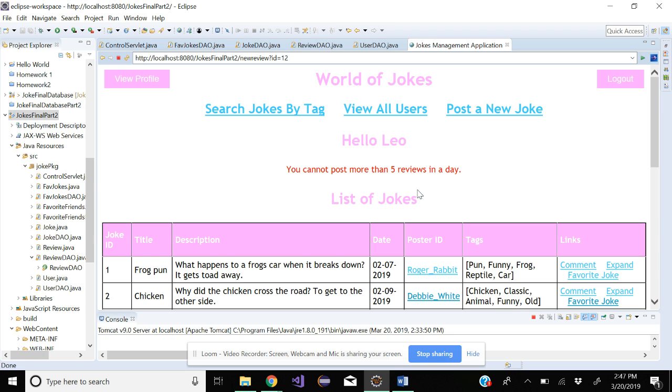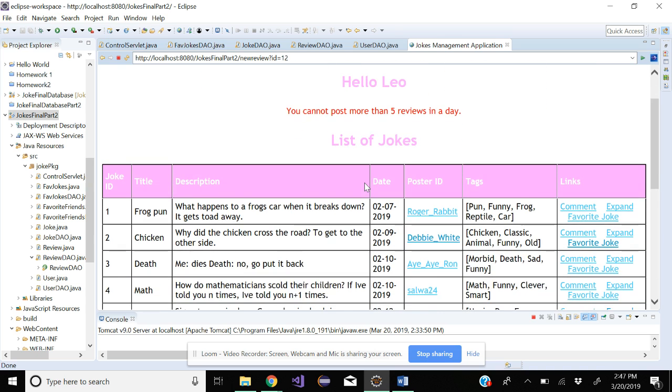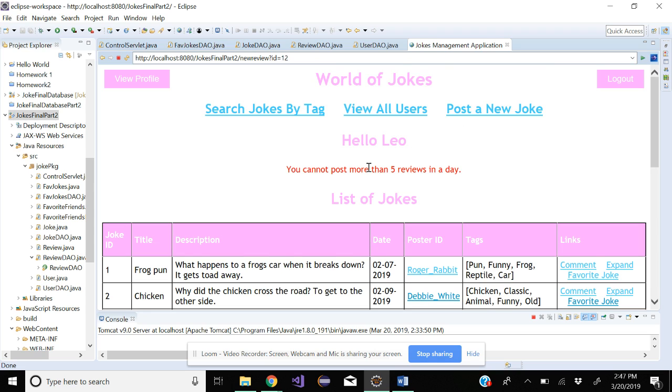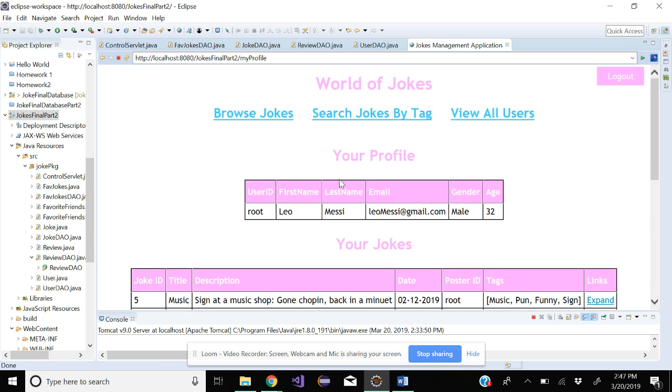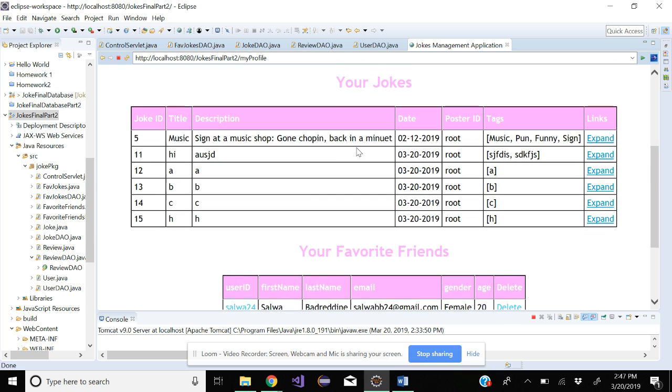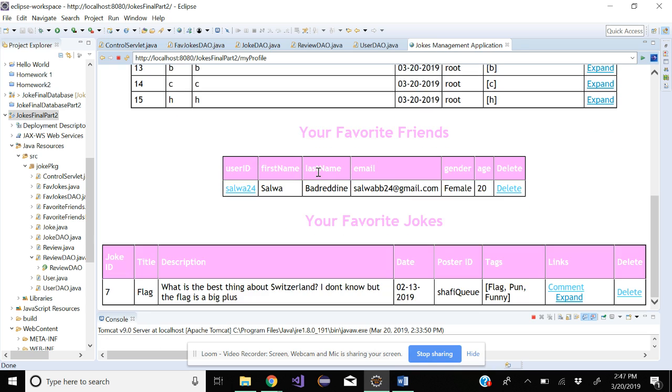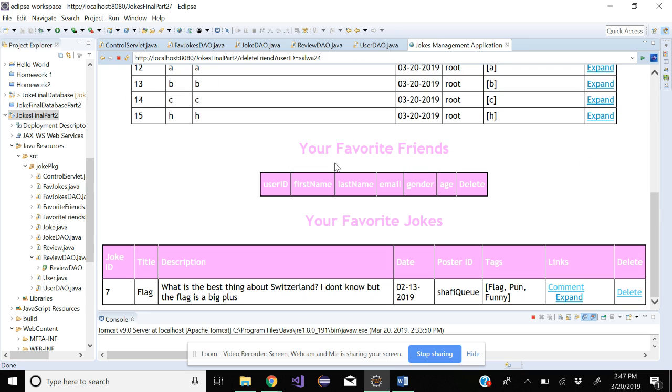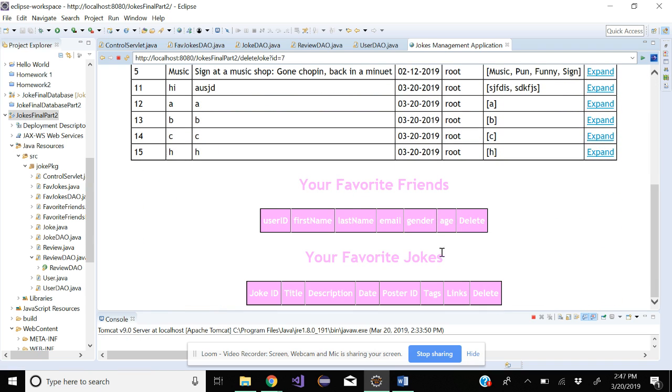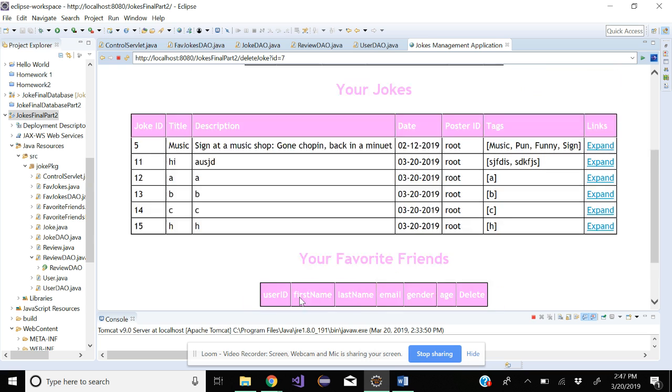So if you want to talk about adding and deleting. The 4th functionality is adding and deleting friends to your favorite list. If you go to view profile, you can see that it lists your jokes, and then you have your favorite friends and your favorite jokes. Right now, this is my favorite friend. If I delete that, it deletes and reroutes here, so I don't have any more favorite friends. And I can do the same thing with favorite joke. If I delete favorite joke, it deletes that and reroutes to the same page.